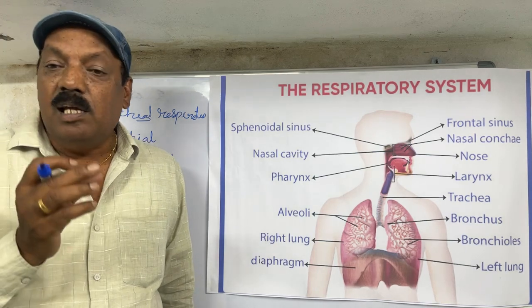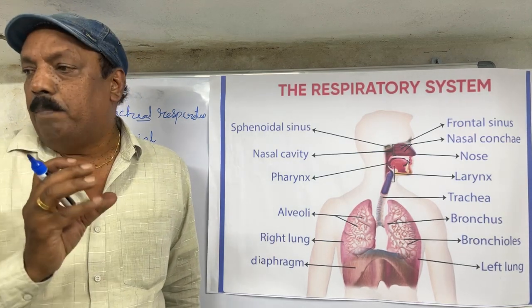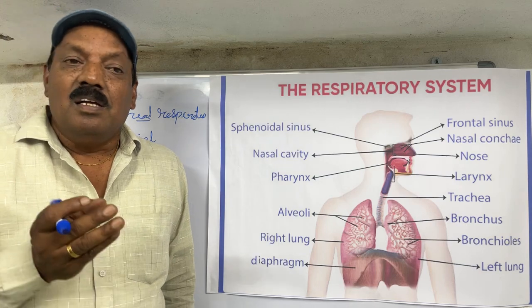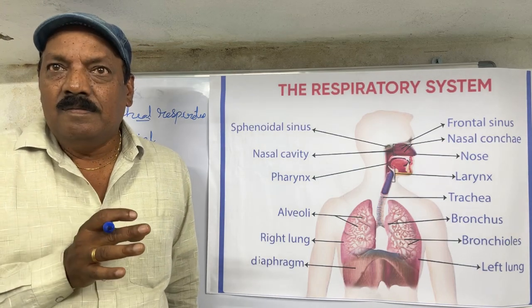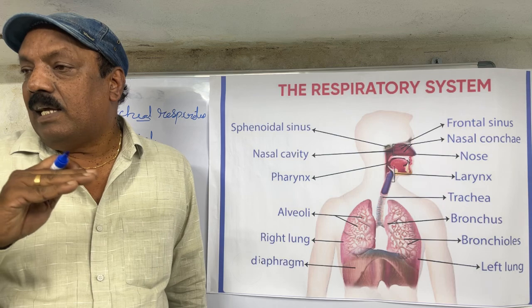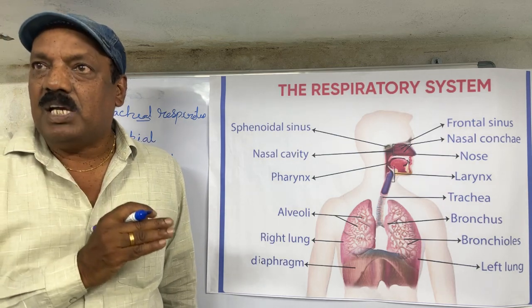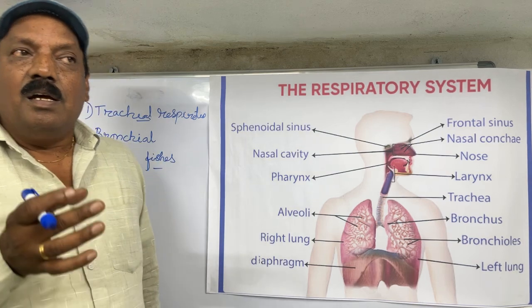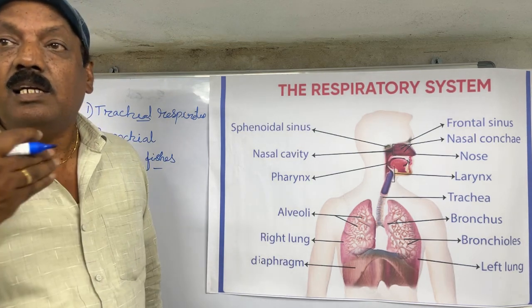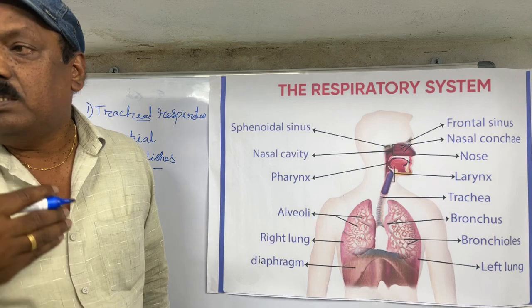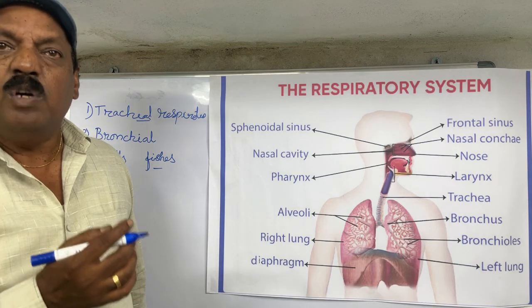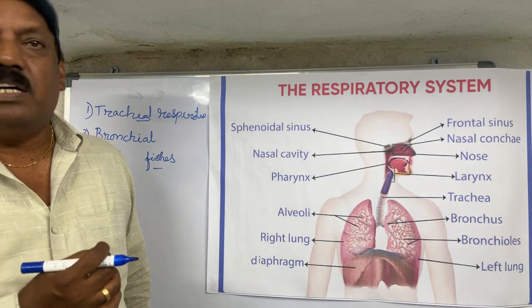If the gills are bright red in color, the fish is still alive. If it is pale red, the fish is already dead and you should not purchase it. Bright red color means the respiration system is still going on within the fish, so we can purchase good fish. This is one technique to identify it.